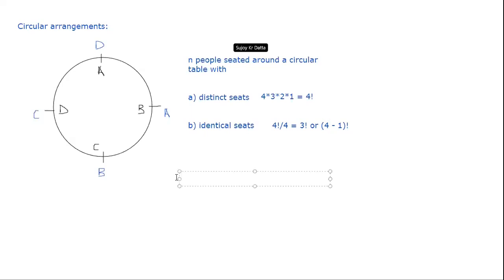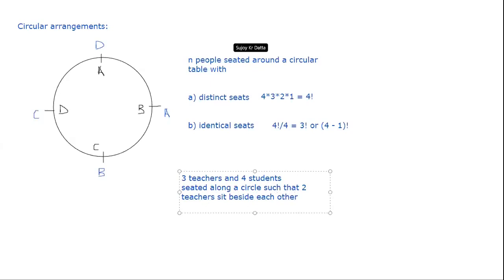So if I were to say that you have a circular table and you have 3 teachers and 4 students who have to be seated along a circle such that 2 particular teachers sit beside each other.